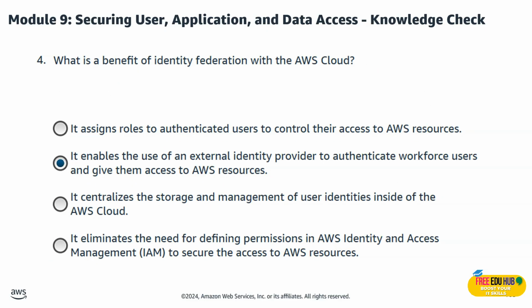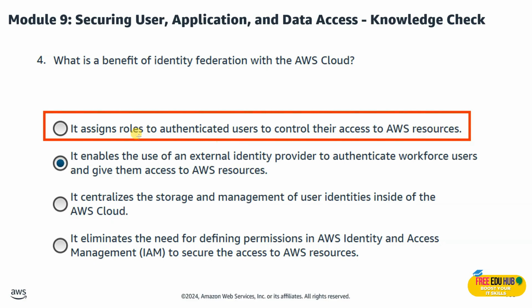Question number 4 says, what's the benefit of identity federation with the AWS cloud? The right answer is that it enables the use of an external identity provider to authenticate workforce users and give them access to AWS resources. Federation allows external authentication like AD or Google, while AWS controls authorization via roles. Now, we haven't selected the first option because it assigns roles to authenticated users to control their access to AWS resources. The reason is that role assignment happens after authentication, so it is not the main benefit.